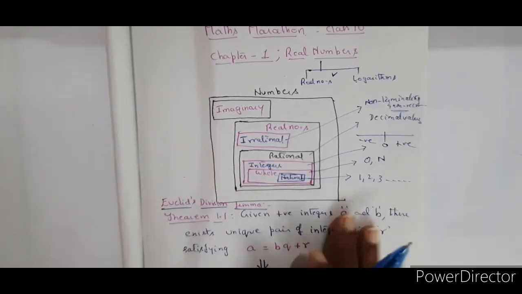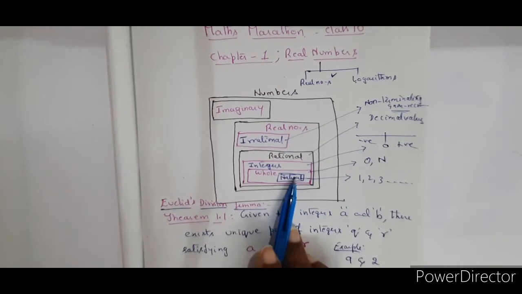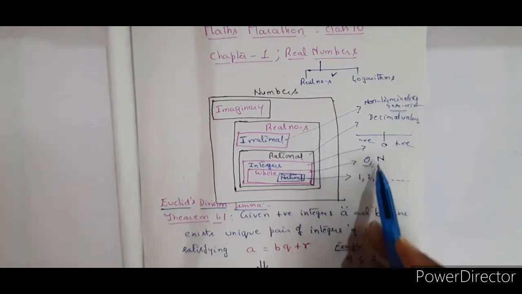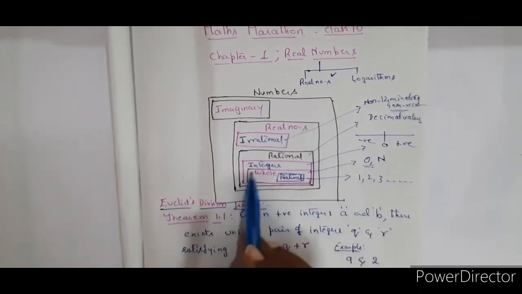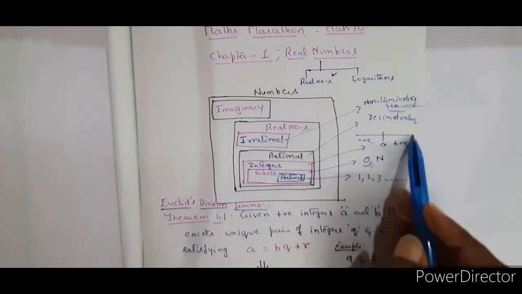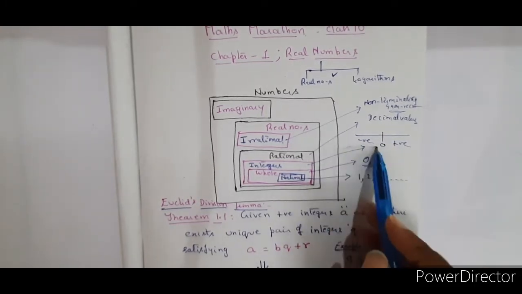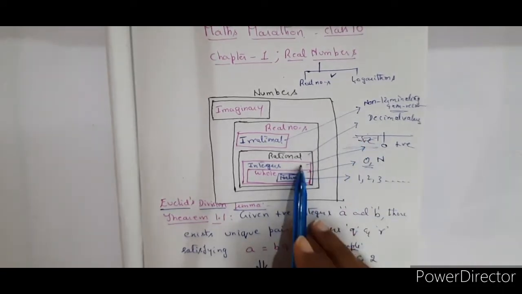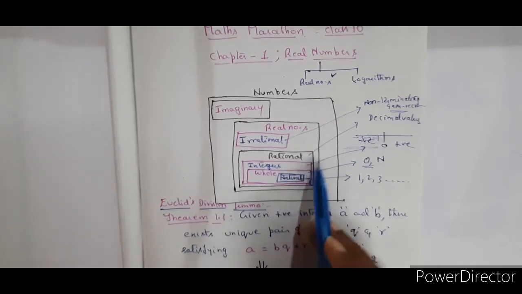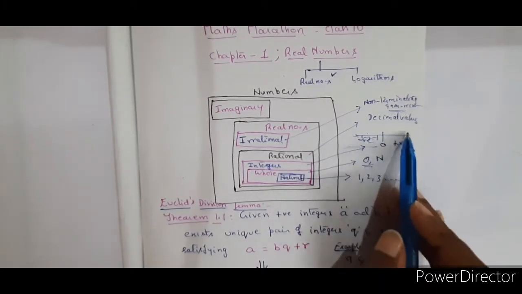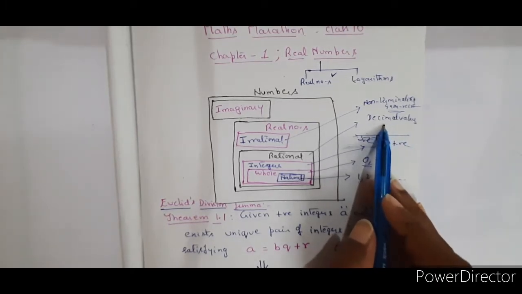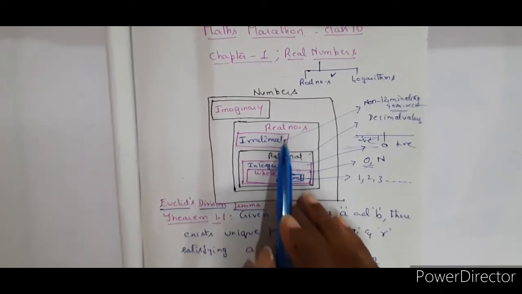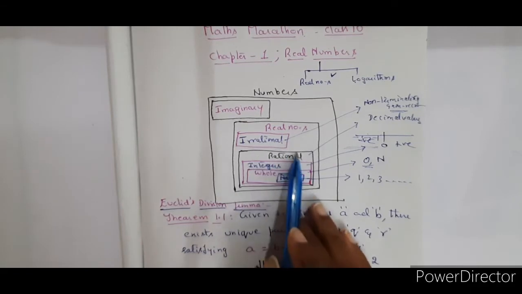So I repeat the whole thing here. In the number system, you will start with the natural numbers 1, 2, 3, 4 and so on. And when 0 is also included along with the natural numbers, that set will become the whole numbers. And along with the whole numbers, if you introduce negative numbers also like -1, -2, -3 and so on, those form integers. And when, along with the integers, you include decimal values, that group will become the rational numbers. And the other group which does not fall under rational numbers is irrational numbers.